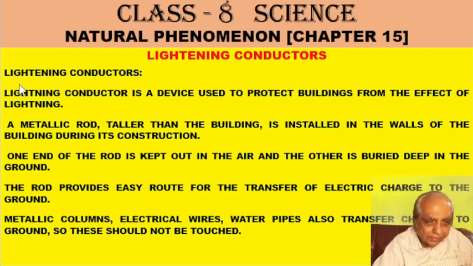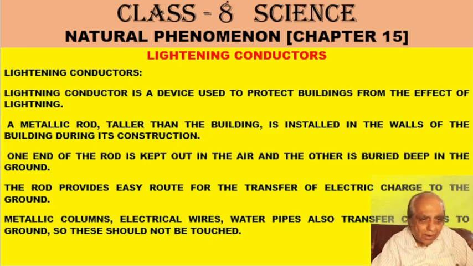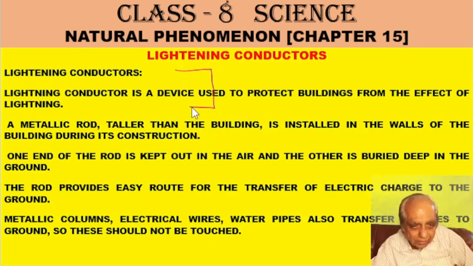Lightning conductor. Now a lightning conductor is a device that protects the house from lightning. Suppose this is a building. On the top terrace of the building, various pipes are fixed.